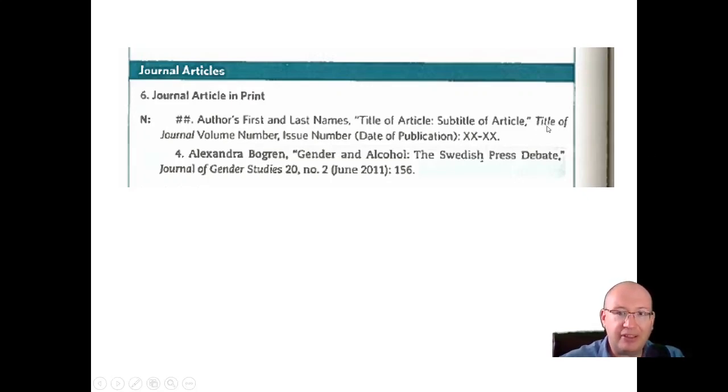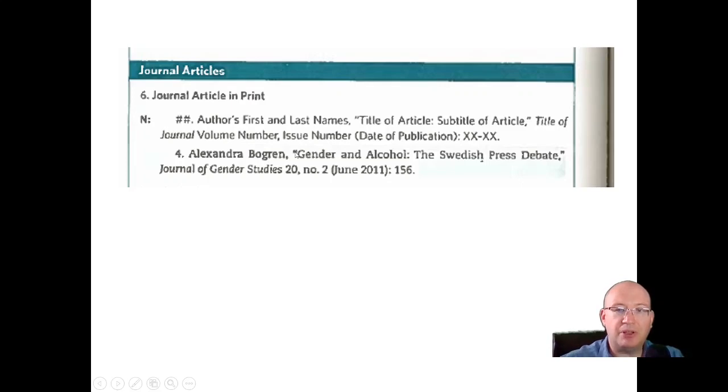Then in italics, similar to a book, you have the title of the journal, then no punctuation, volume number, comma, issue number. You may say, what is a volume number and what is an issue number? A volume number goes up every year. So a journal such as this one, the Journal of Gender Studies, that has 20 volumes, has been published for 20 years. So the volume number changes every year. It goes up one every year.